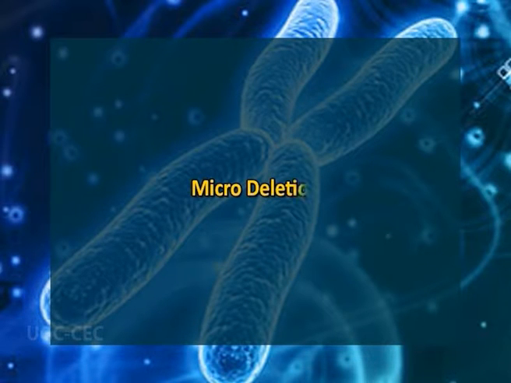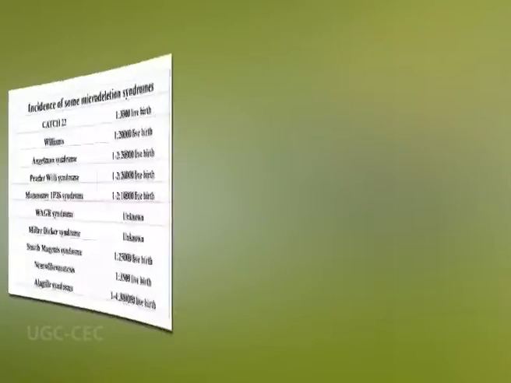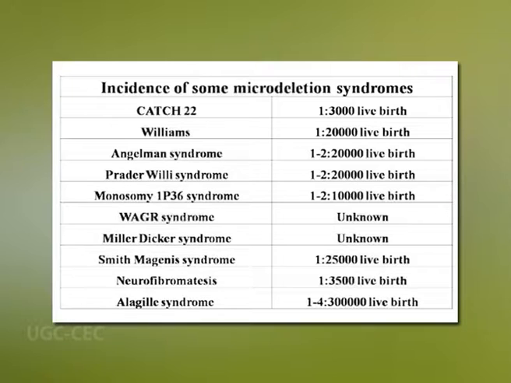Another type of deletion is microdeletion. It is a relatively small amount of deletion, up to 5 MB, that could include a dozen genes. Microdeletion is usually found in children with physical abnormalities.